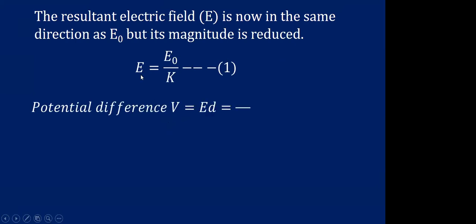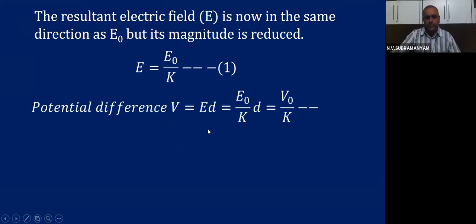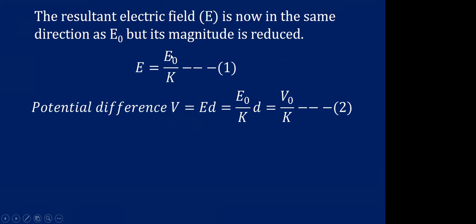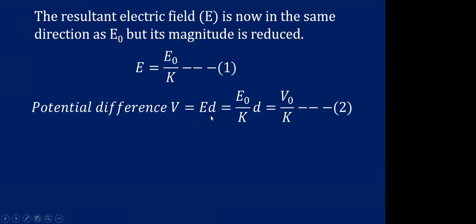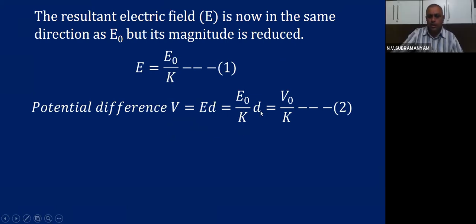Then if the electric field decreased K times, V is ED, children. So in place of E, what will come? E0 by K. This is the new electric field value, the resultant field value. So the new potential difference, V with the dielectric, is ED, that is E0 by K into D.